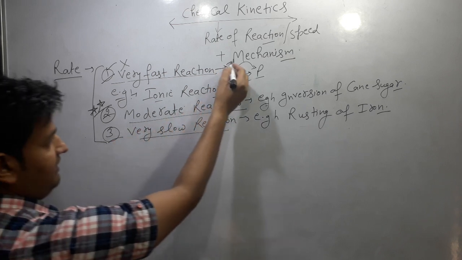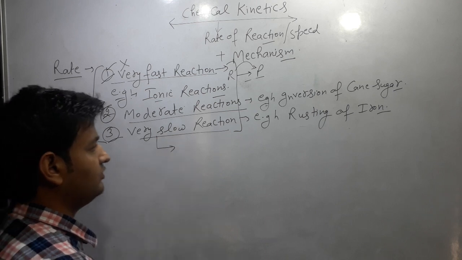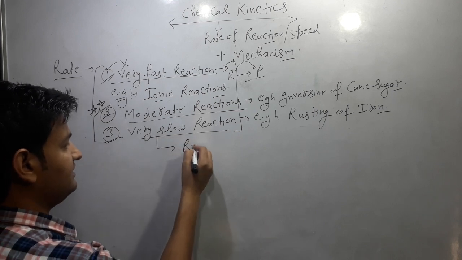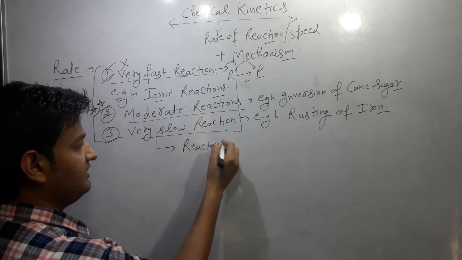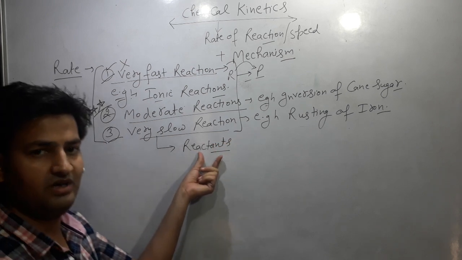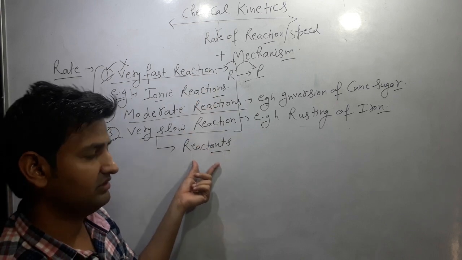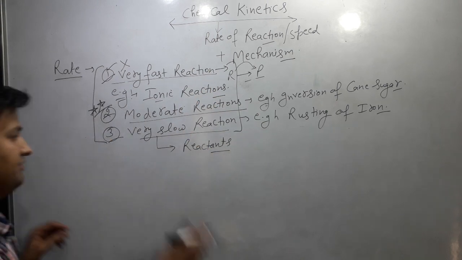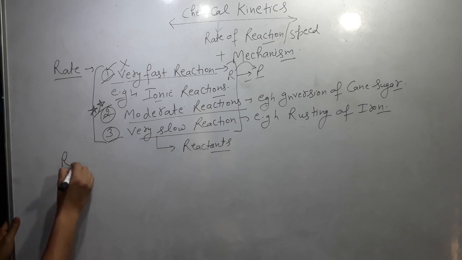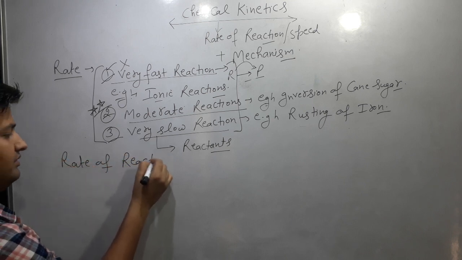Different reactions have different rates. These rates are different because different types of bonds are present in the reactants. Due to the presence of different types of bonds in the reactants, the rates of the reactions are also different. Our next topic is rate of reaction. What do you mean by rate of reaction?